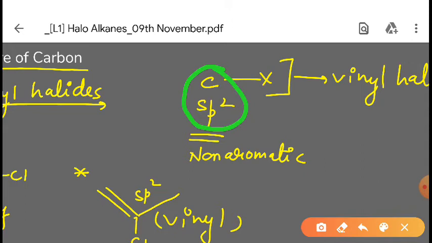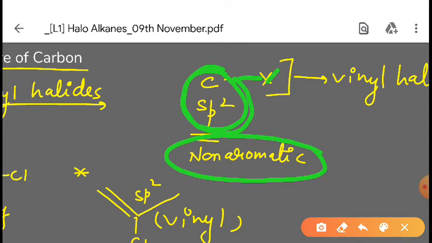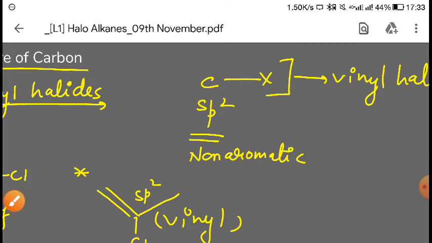One more criterion is that it should be non-aromatic. If it is aromatic, then it will not be a vinyl halide; that will be different, and we will discuss it. So if the carbon through which the halogen is attached is sp2 hybridized and non-aromatic, then that type of compound is called vinyl halide.